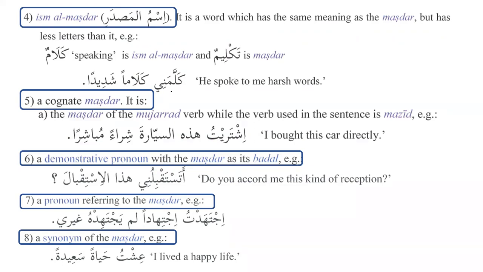And the fifth one we have learned about the cognate masdar, where the verb is from the mazid fih, but the masdar is from the thulathi. And then ismul ishara being used as masdar, as we can see over here. And then number 7, we have learned that there is a pronoun that refers back to the masdar itself. And the 8th thing that we have learned is that we can use a synonym of the masdar.